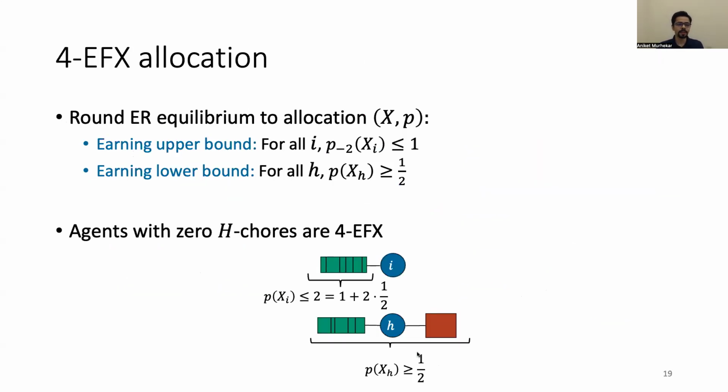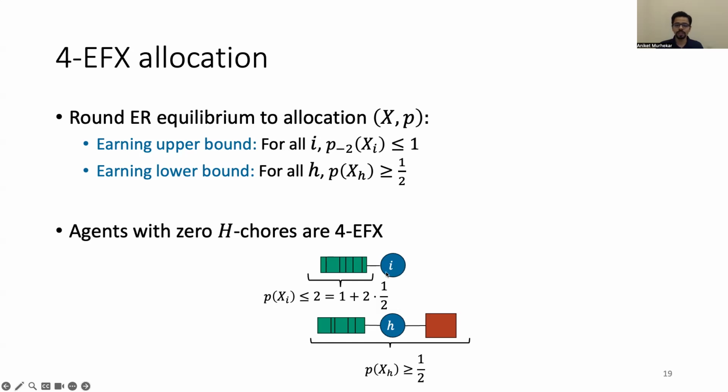Okay. So why is this allocation already not EFX? It's because we remove a chore, the smallest disutility chore or the smallest price chore, from an agent before comparing it to another agent to check for EFX. Okay, but we notice that agents with no high price chores, no high paying chores, are already EFX.